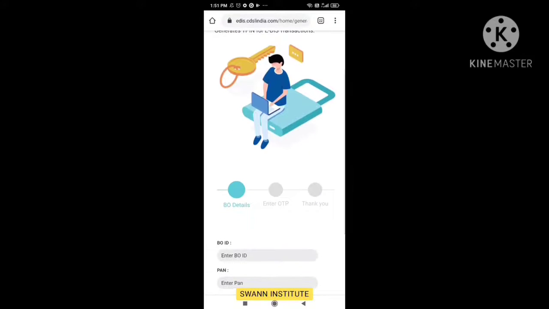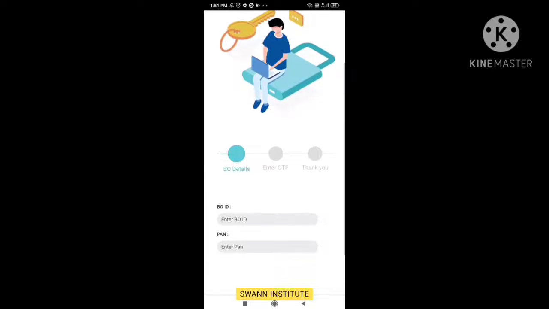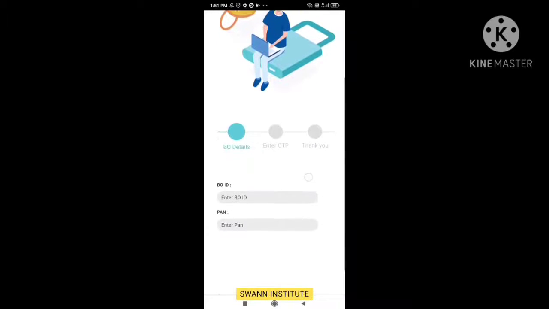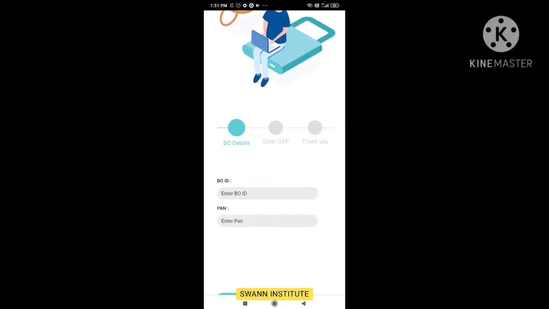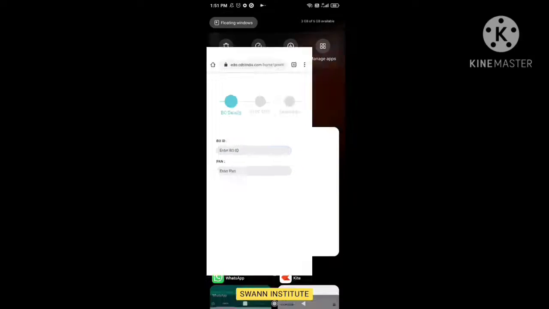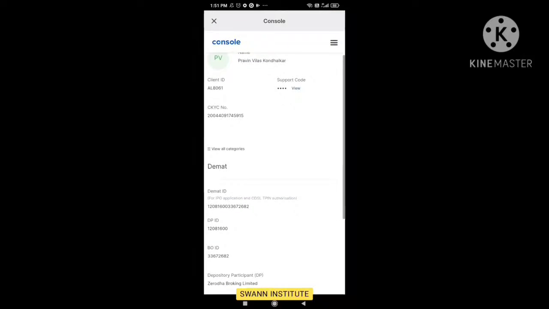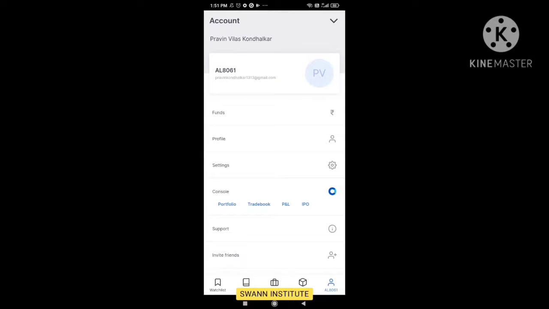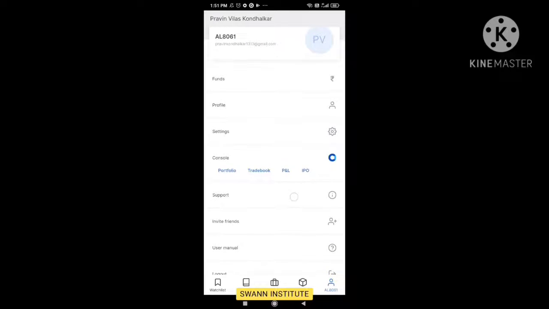and it will open a pop-up window. This is asking that enter the BOID and the PAN number. So where do I get the BOID? In the sense, you can open your Demat account. Go to the Kite, Zerodha Kite. Go to the profile page, which is the main page, that is profile. So you can click on the profile.